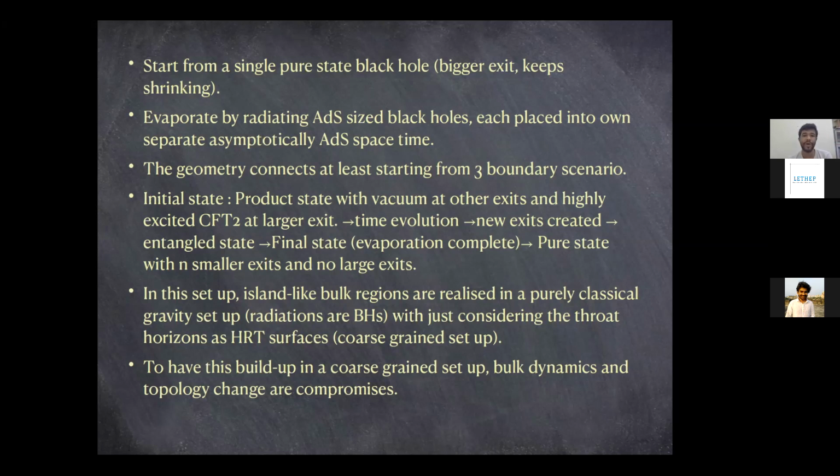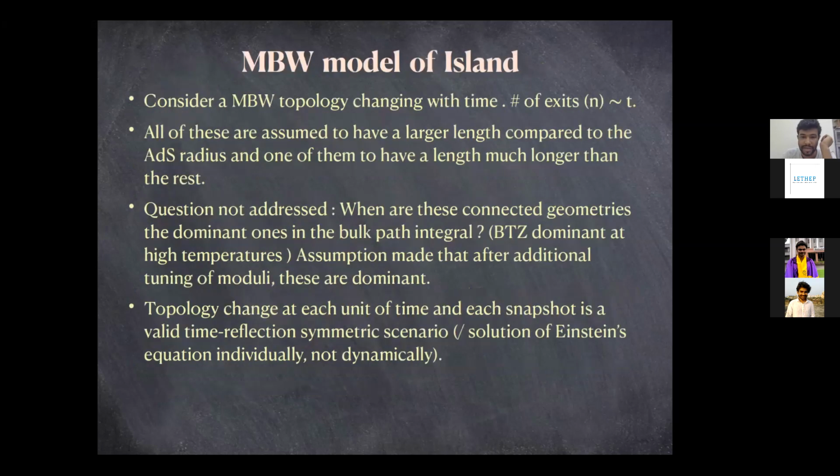And for a 2 boundary wormhole, you have two boundaries. Can I ask a question? Yeah, sure. What do you mean by additional tuning of moduli? In the past slide, you had mentioned tuning of moduli. Yeah, this part I'm also not sure about. This is just a comment that they had made.